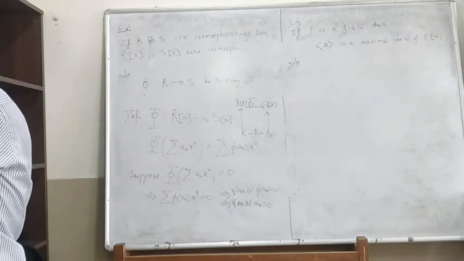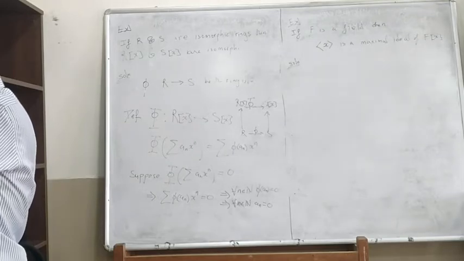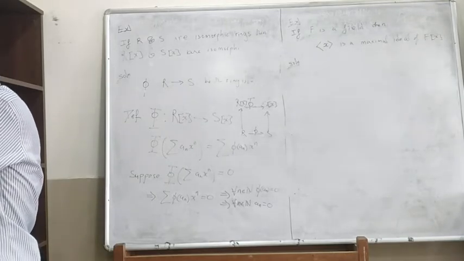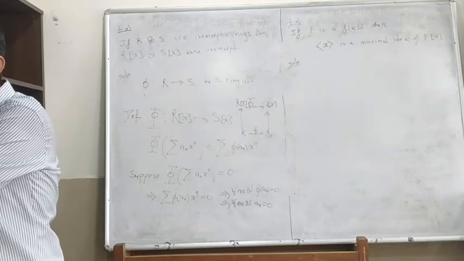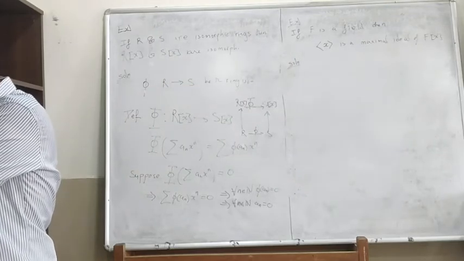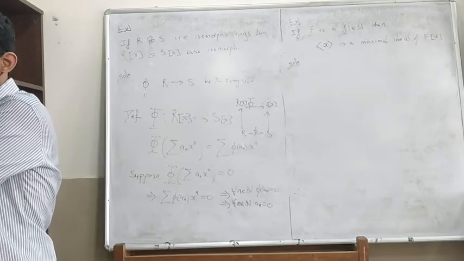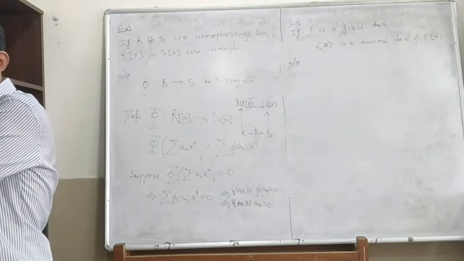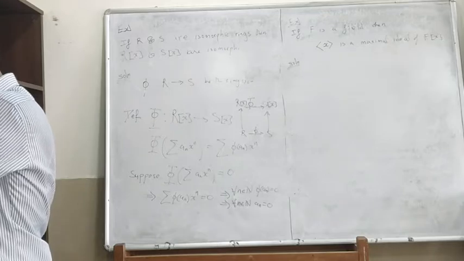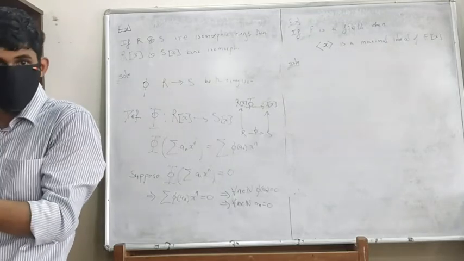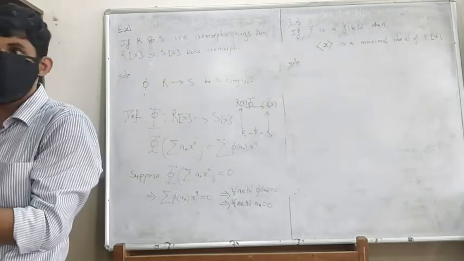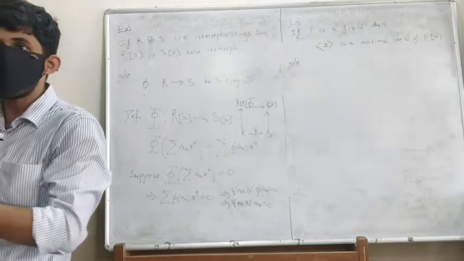What do you mean by a maximal ideal? Yeah, no ideal sits between it and the entire ring, right? That's the definition of a maximal ideal.